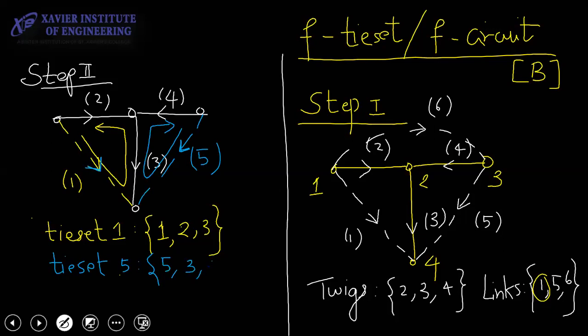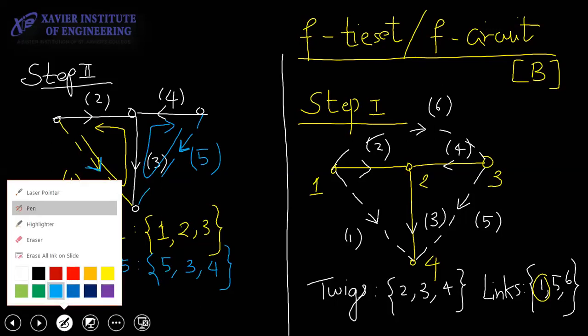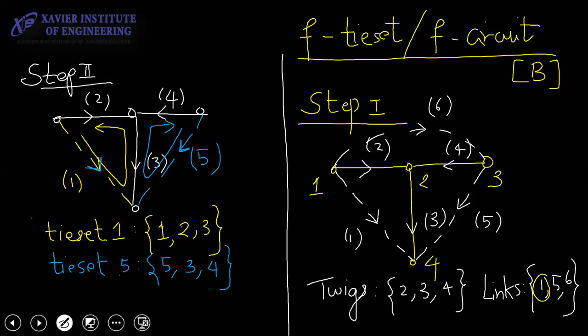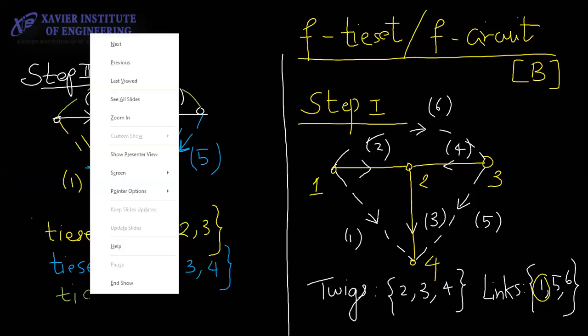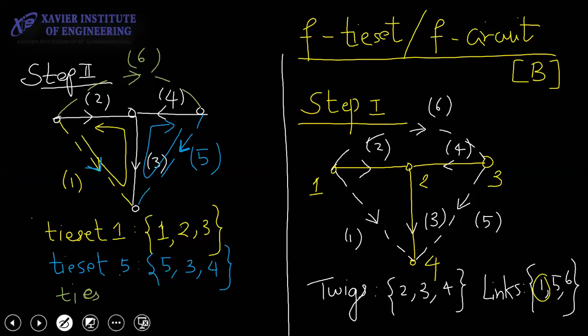I will write it as 3, 4. Next, I am joining this one over here, the top one. What was that? 6. So tie set 6 is 6, 2, 4.